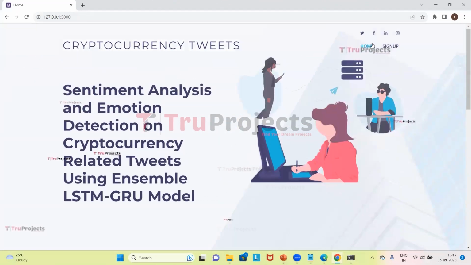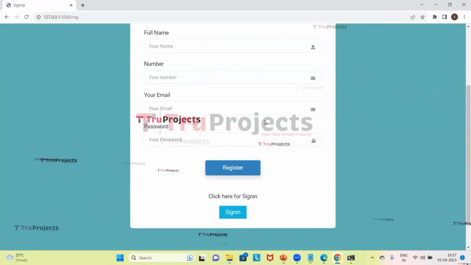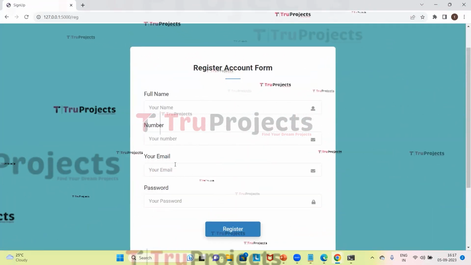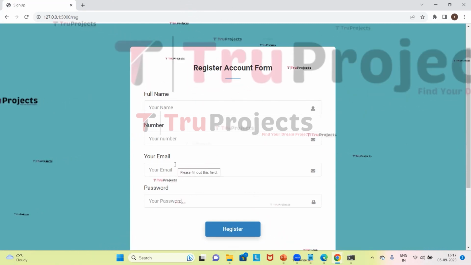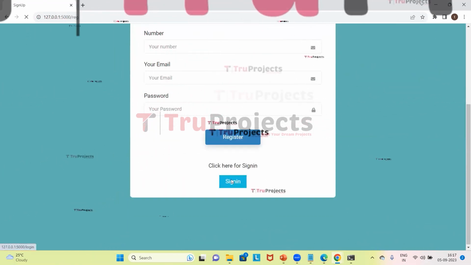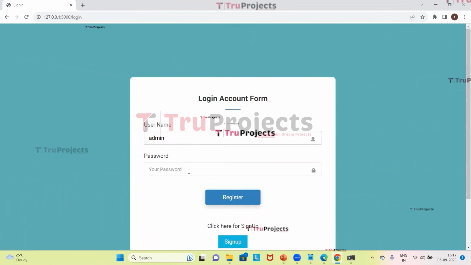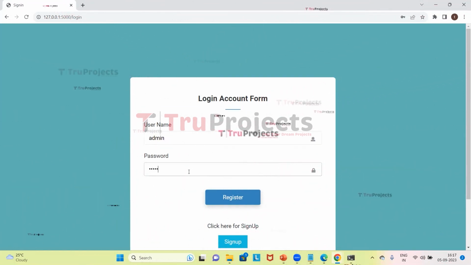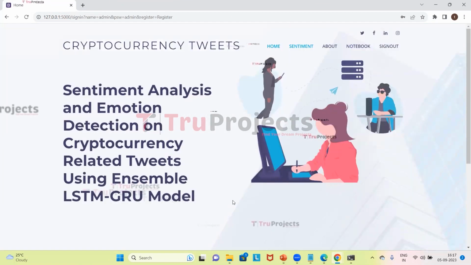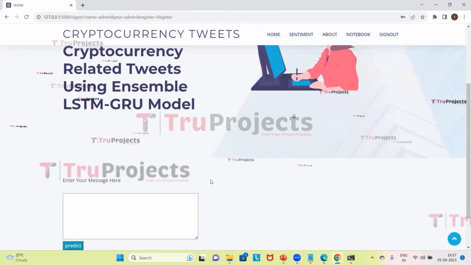Now we need to click on sign up. Here I need to fill all these details if I am registering newly. I have already registered, so I will directly sign in. Here I need to give my credentials, which is username and password, and click on register. It has redirected to the home page.